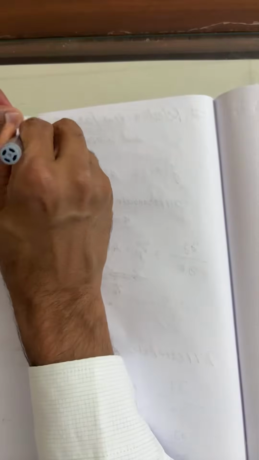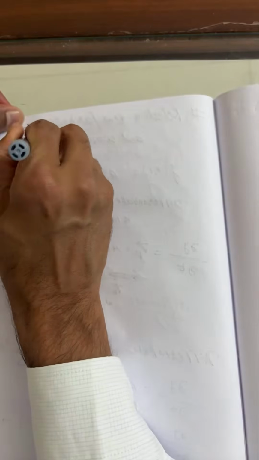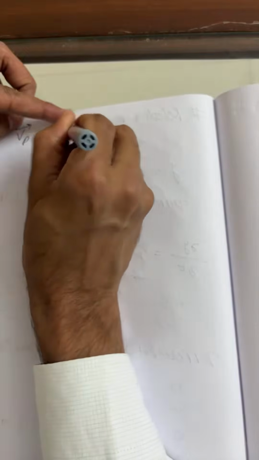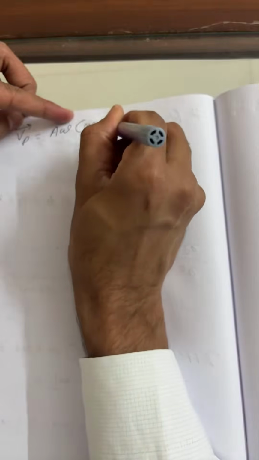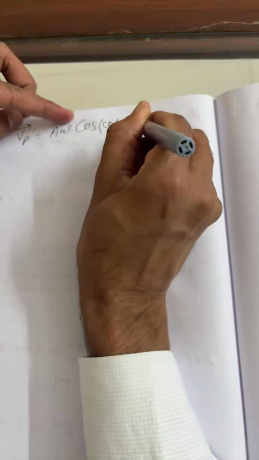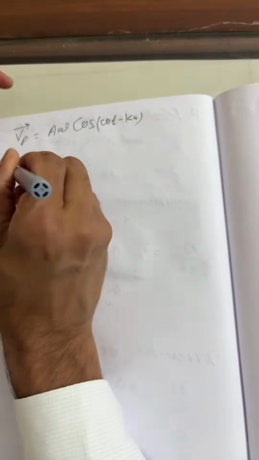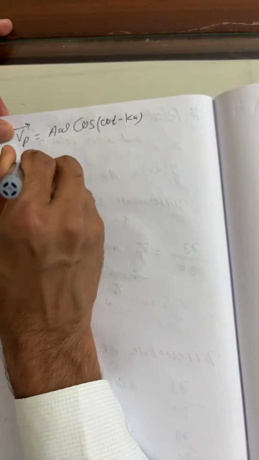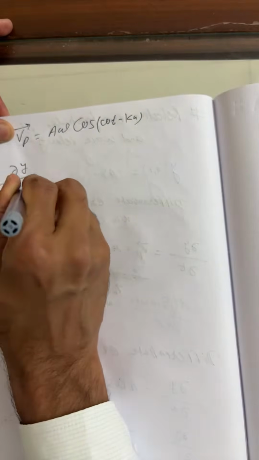So now here I am going to write once again the velocity of particle equation. Vp is equal to a omega cos of omega t minus kx. Now this is, you can say, dy by dx.